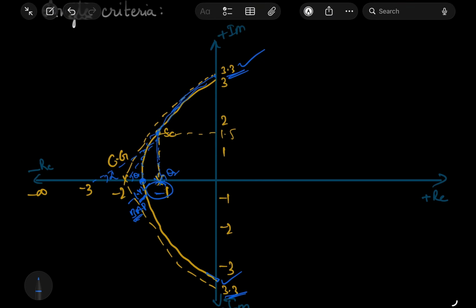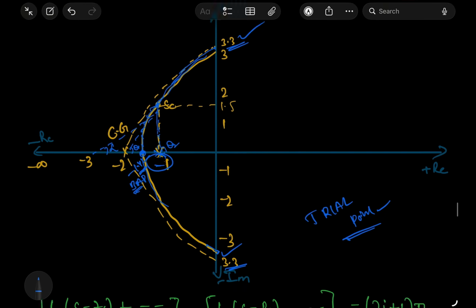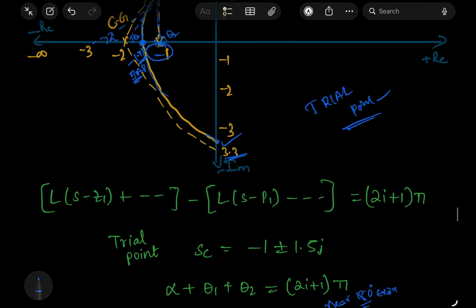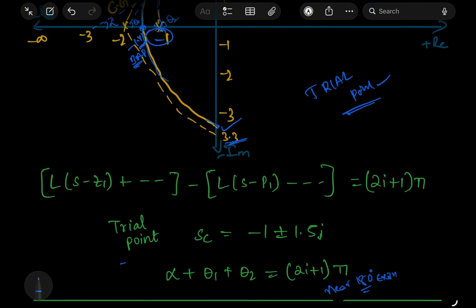Roughly we can draw from this point like this and from this point like this, but to get it in a proper way, we need to find a trial point. From the trial point, we can get exactly one more point to draw the final diagram.